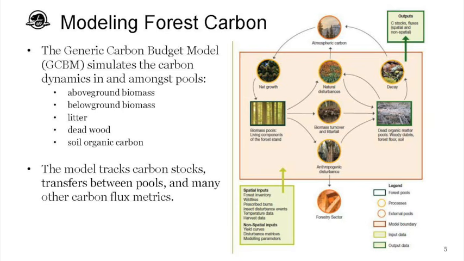So again, there's a lot going on in this diagram, but the important parts are that what this model does is output carbon stocks and fluxes, which are spatial and non-spatial, in the top right box. And then if you look in the bottom left box, there are a number of spatial inputs that this model requires. Those include things like forest inventories, what are the tree species in that area? We include things like wildfire extent, prescribed burns, whether there have been insect disturbance events, temperature data, and harvest data for managed forests. And then some other key ones, which I think are important in this context, are yield curves, which describe how much biomass is being accrued over time by trees, and then other parameters by species.